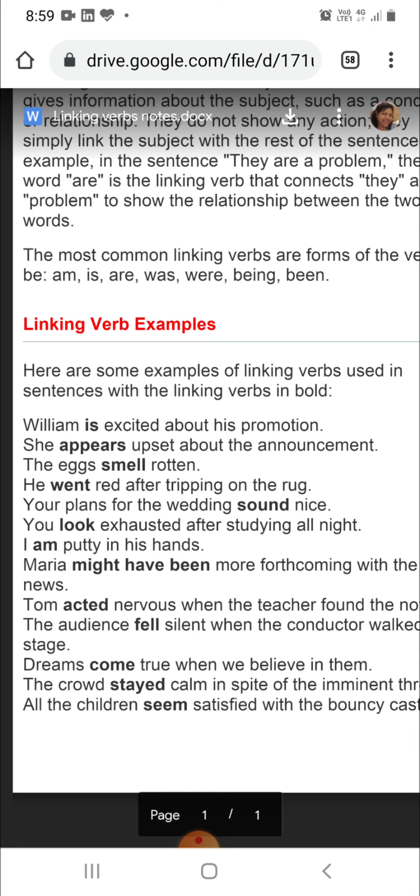Hope you have got a better understanding about the linking verbs. If you still have any doubt, please feel free to ask me about the topic verbs. So with this we complete the topic of verbs. Have a nice day. Thank you.